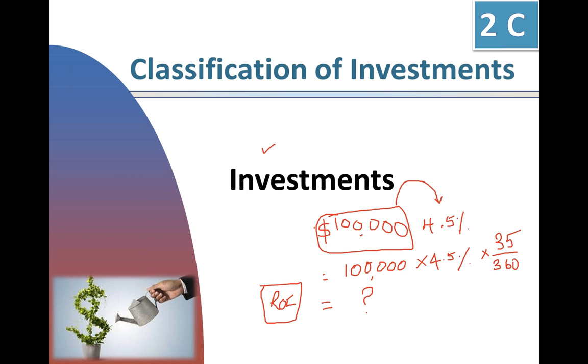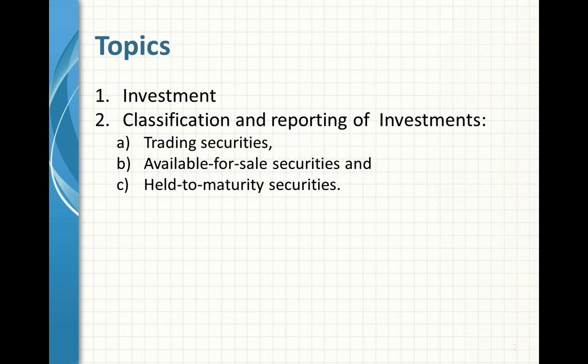And today's topic is what are the different types of investments a corporate will invest in outside. We'll be discussing the classification of investments, which include trading securities, available for sale securities, and held to maturity securities.